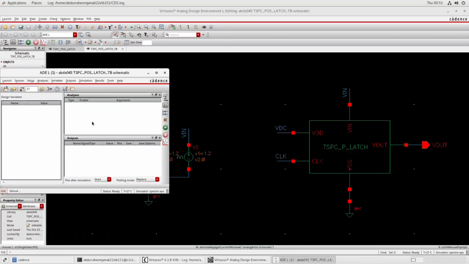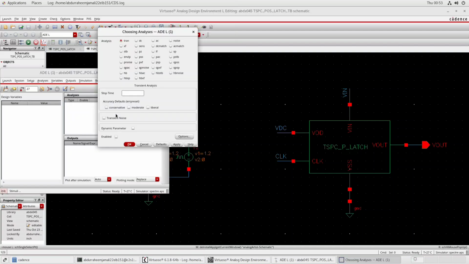In this tab, in the analysis part, I will move my cursor here and right click, press on edit, and click on tran to run the transient simulation. Stop time, let it be 80 nanoseconds, which is twice the maximum time period. I will keep accuracy defaults to moderate, and I will click on OK.